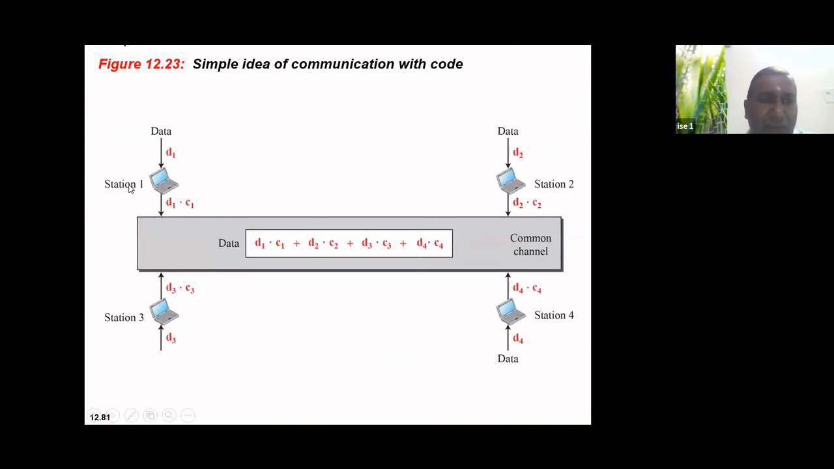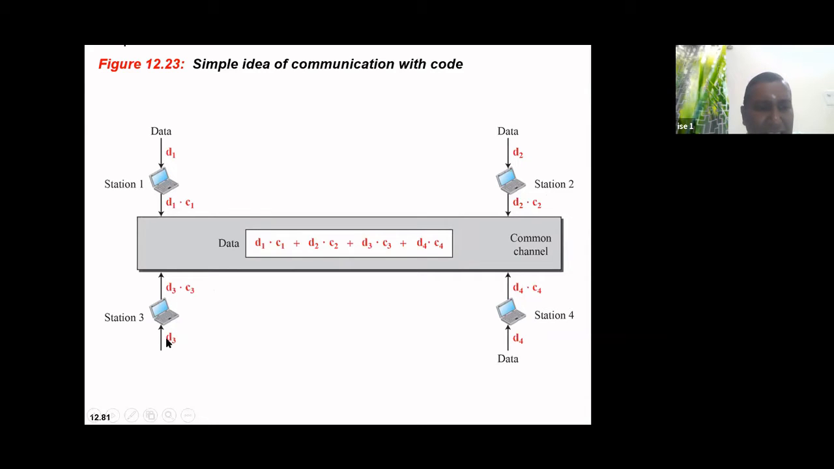Suppose this is station 1, which has data D1 to send, and it uses the chip code C1. So C1 is multiplied with D1. I'll explain how C1 can be multiplied with D1. Similarly, station 2 has data D2 to be sent across this common channel, and it multiplies its data with chip code C2. So D2 C2 is the final code, and D1 C1 is the final code from station 1.